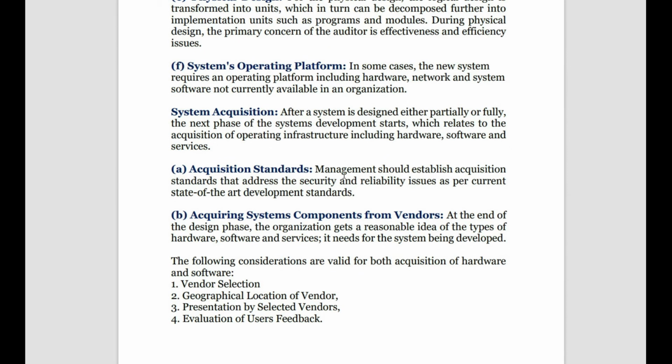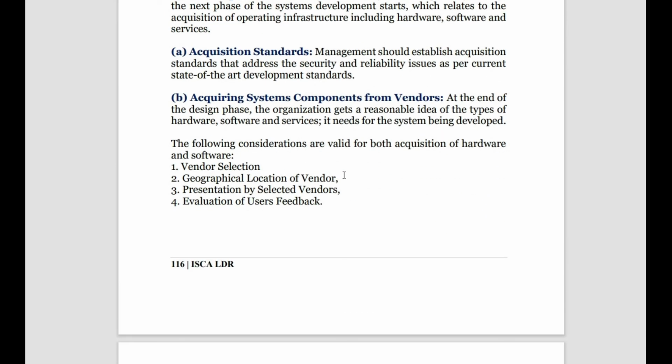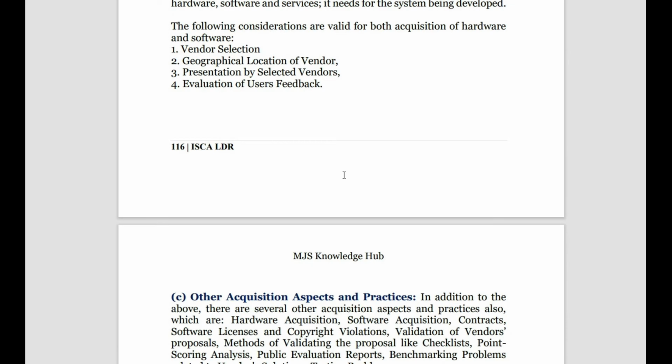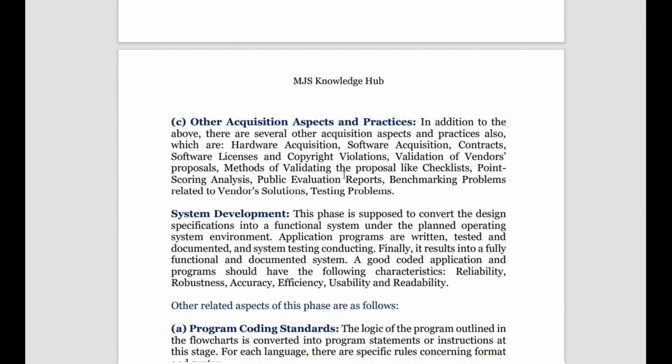Then comes system acquisition. How do you acquire, and from where? You have acquisition standards, meaning what criteria you should take care of before going for acquisition of any system, what kind of approvals are required, and what security safeguards are taken care of. Then we have acquiring system components from vendors. While taking from an outside party, what do you need to consider? We consider vendor selection, the geographical location of the vendor, presentations by selected vendors, and we evaluate the users' feedback of the vendors. Depending upon the feedback we select the vendors for acquiring our hardware and software.